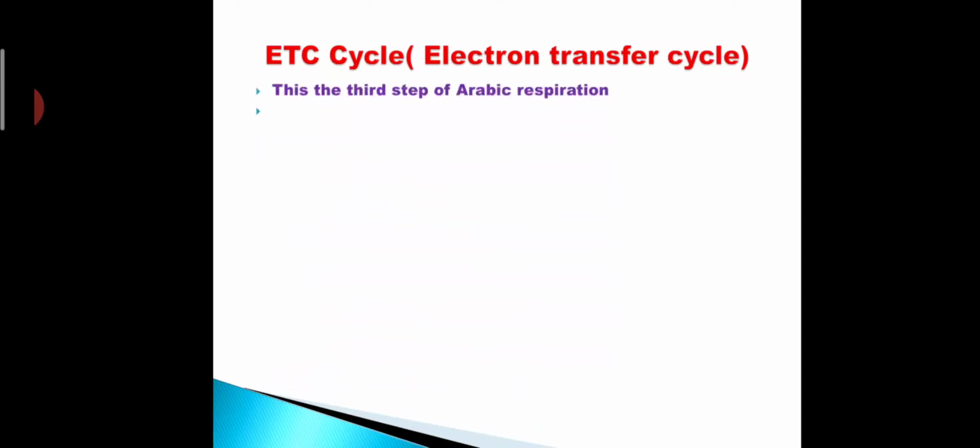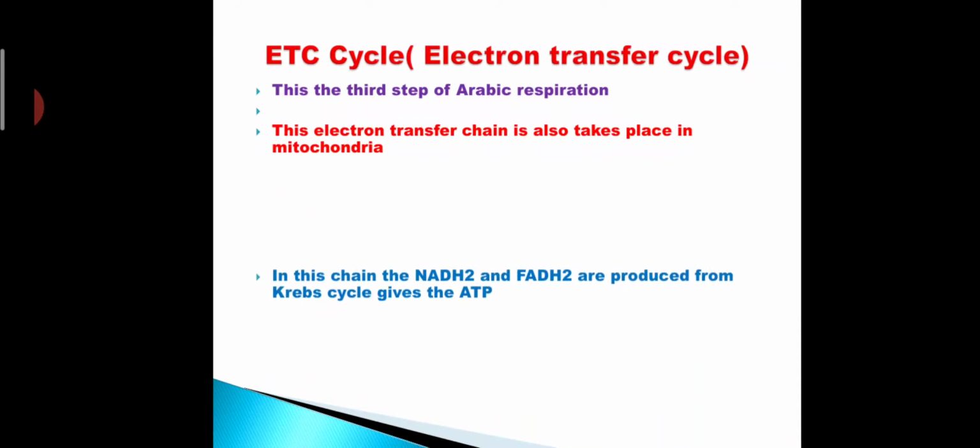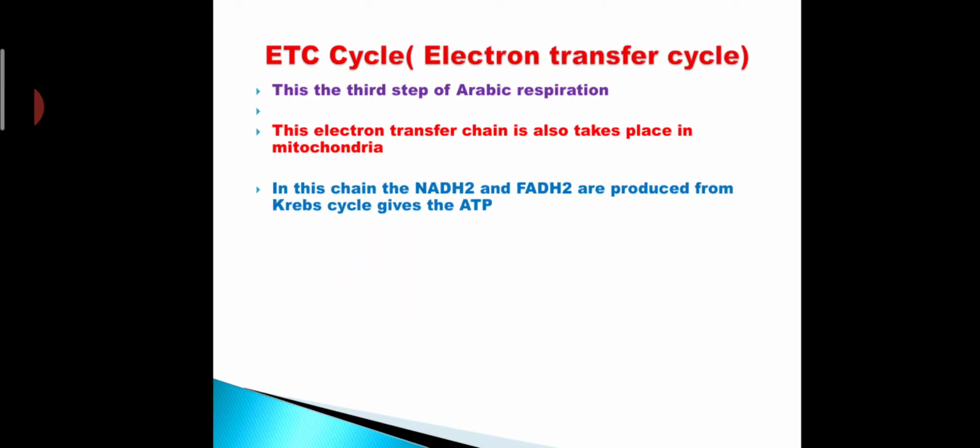This is the third and important step of aerobic respiration. This electron transport chain also takes place in the mitochondria. In this chain, the NADH2 and FADH2 produced from the Krebs cycle give up ATP. Means the last products of the Krebs cycle are NADH2 and FADH2. Those produced in the Krebs cycle are used here to produce the energy molecules, that is ATP.